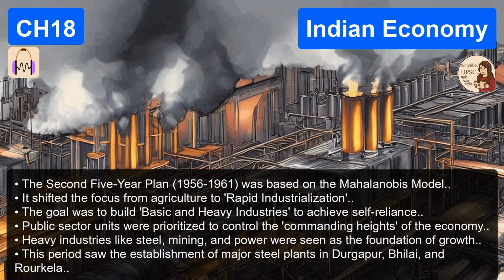Let's decode that second part. The capital output ratio sounds incredibly technical. It's just a measure of efficiency. It basically asks, how many units of capital, like machines or money, do you need to produce 1 unit of output? Give us an example. Sure. If you need $4 worth of machinery to make $1 worth of bread, your ratio is 4 to 1. So the lower ratio is actually better. Yes, because it means you are more efficient. If you can make that same bread with only $2 of machinery, you are twice as efficient.